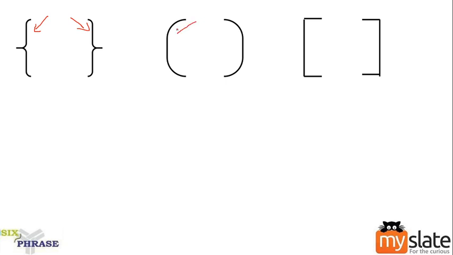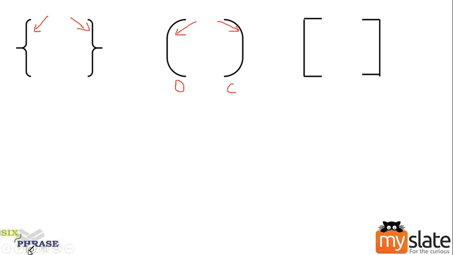If you have an open round bracket, it should be followed by a closed round bracket, and so on. So when you have an open bracket and a close bracket, I should check whether both belong to the same category. If one is curly, the other should also be a curly bracket. If one is a square bracket, the other should also be a square bracket.